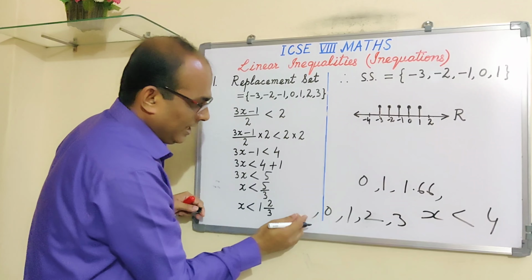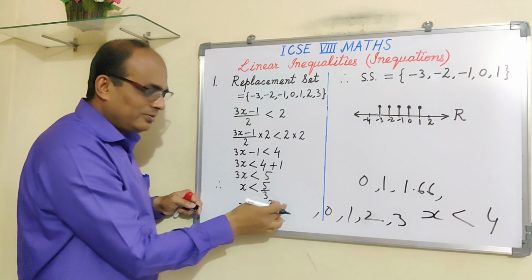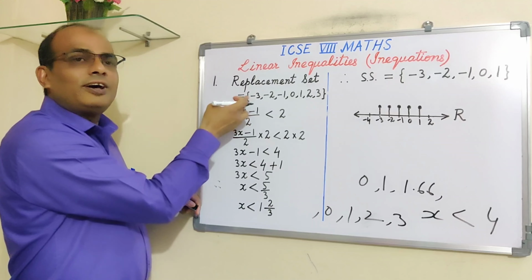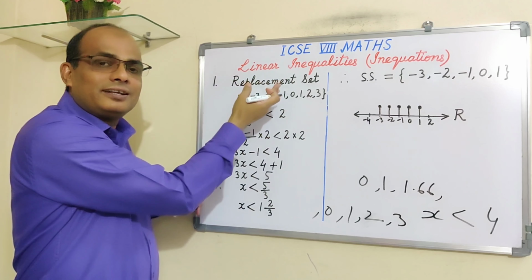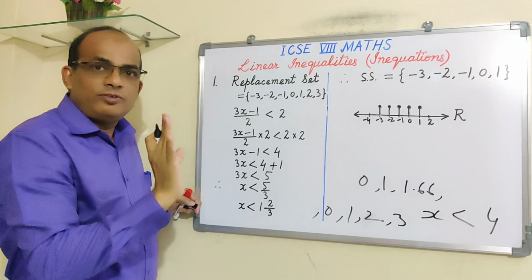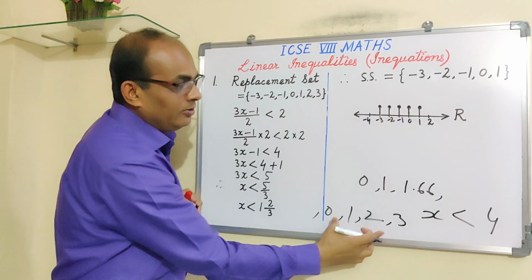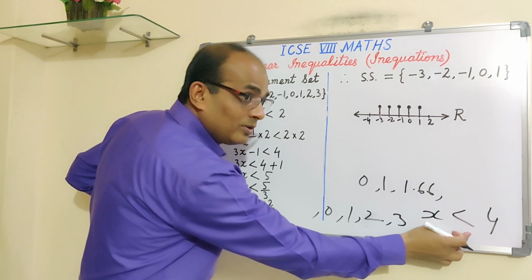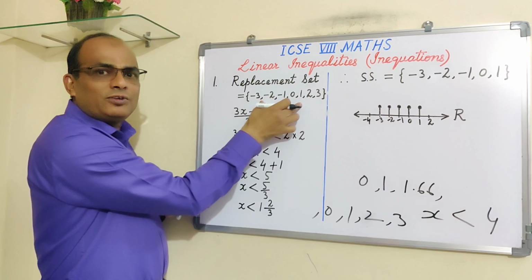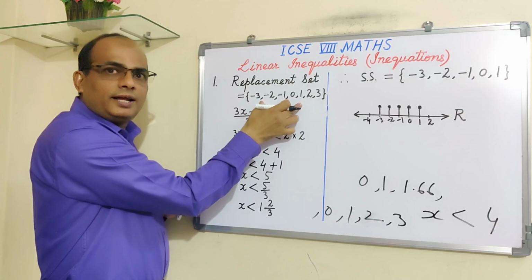Then you will come to minus 1, minus 2, minus 3, minus 4, minus 5. But minus 4, minus 5, minus 6 are not there in this set, so those values we will not take. We will take only those values which satisfy this condition, and at the same time these values should be in this set also.